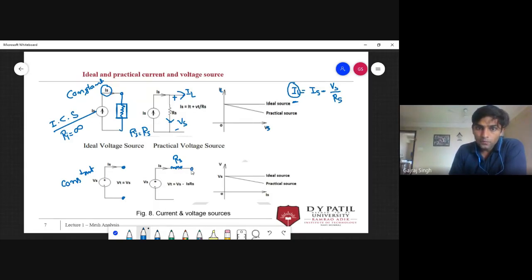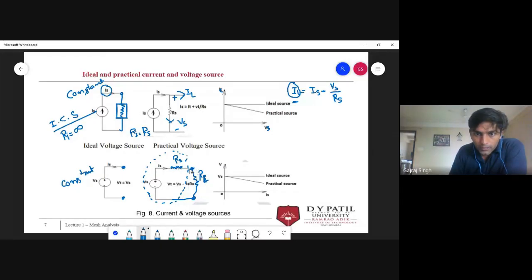Now what will be the effect on this voltage? Now I want to apply this voltage source to a load. Suppose this load is RL. This complete circuit is your source, and we apply it to the load. What will happen?